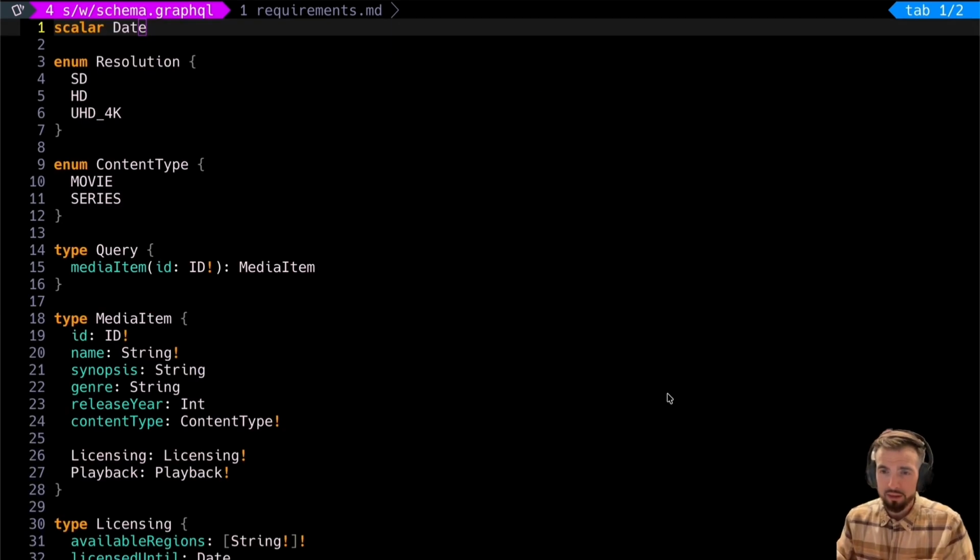So let's go ahead and do that. The first step is, I mean, we don't want to boil the ocean, right? Let's do one thing at a time. So we're going to go ahead and peel off one of these business object domains into its own subgraph. And, you know, obviously this is a small enough schema that we can do this in one video, right?